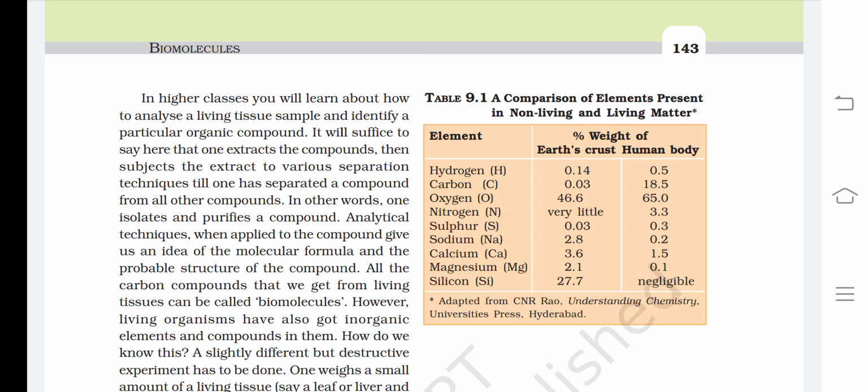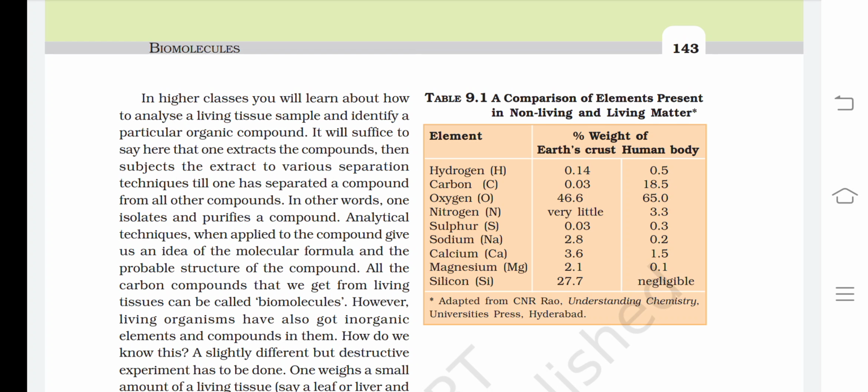How do we know this? A slightly different but destructive experiment has to be done. One weighs a small amount of a living tissue, say a leaf or liver, and this is called wet weight, and dries it, so all the water evaporates. The remaining material gives dry weight.